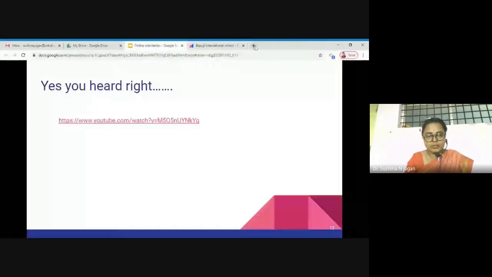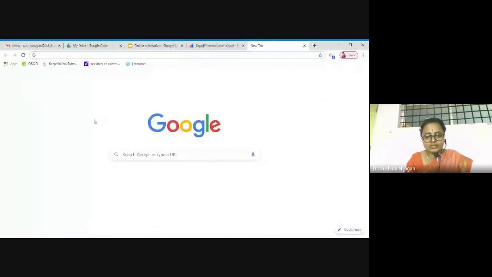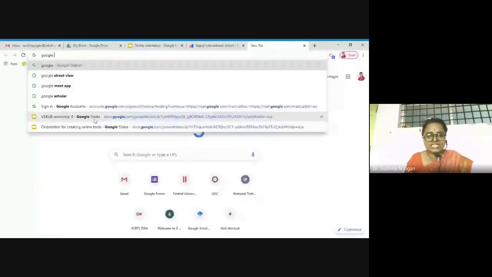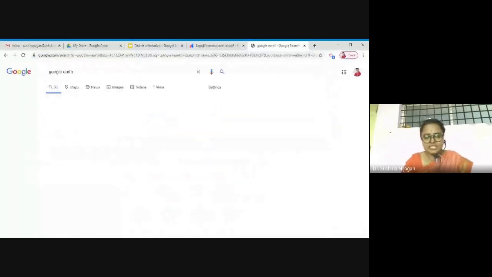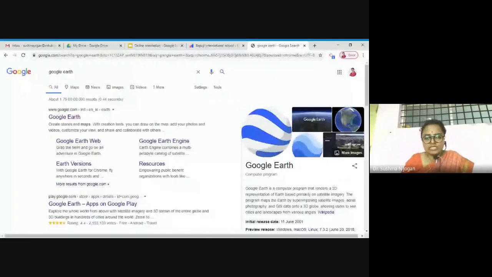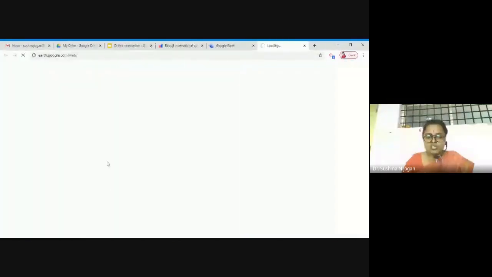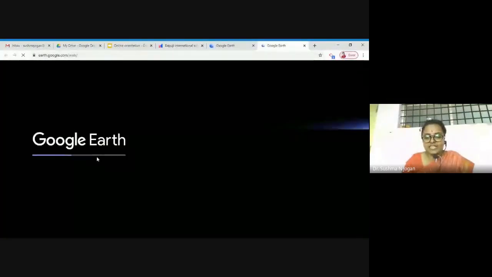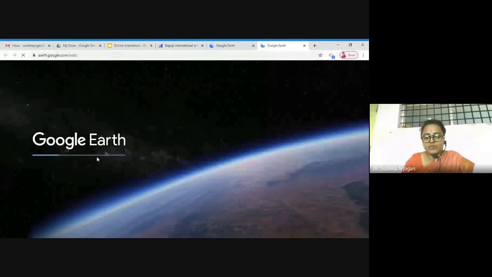Just go to Google and type Google Earth. This is very helpful for social science and science teachers, and of course in multidiscipline as well. Go to Google Earth. There you can see Launch Earth. Once you go to Launch Earth, it will take us to the globe. There you can search, and you can plan an activity for the students to interact.